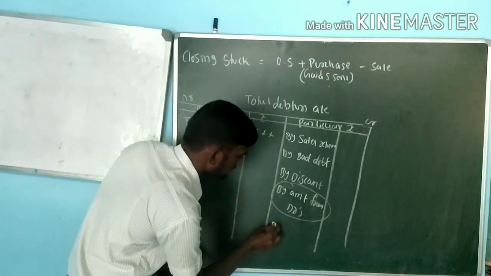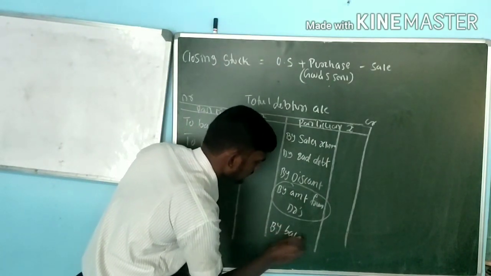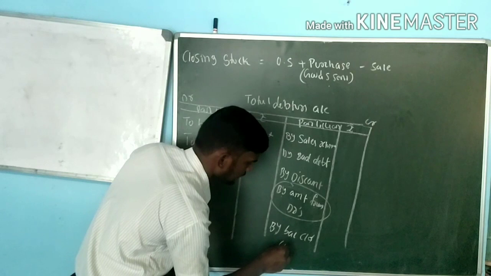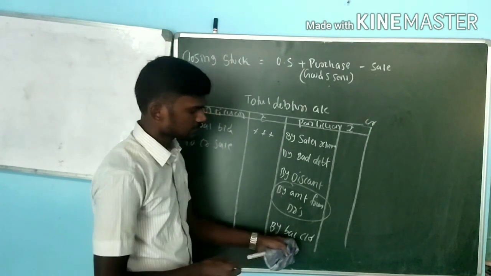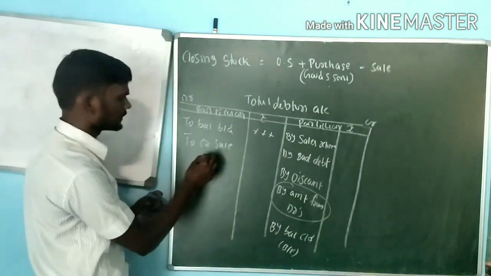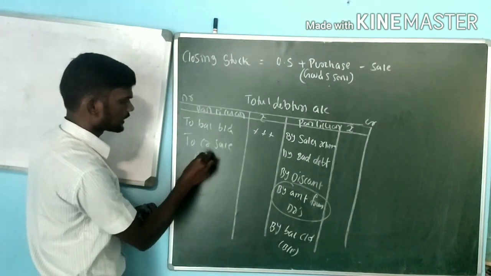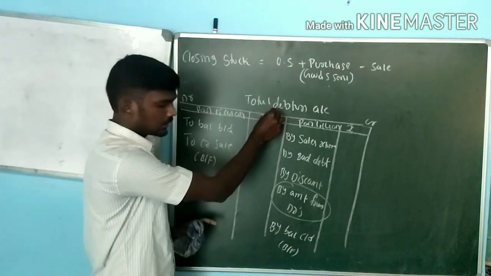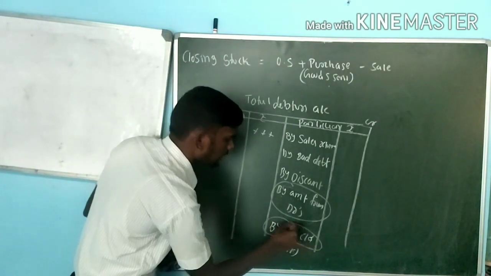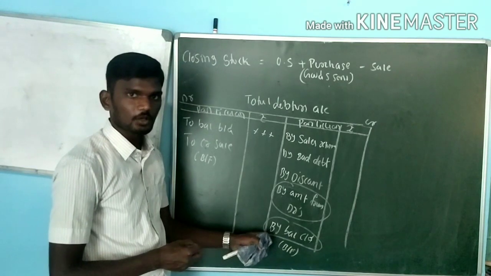When it comes to the credit side, any difference amount we should take as balance carried out. If it is a debit side difference, we should take it to the credit side. We prepare this account mainly to identify the balance carried out, that is your closing values.